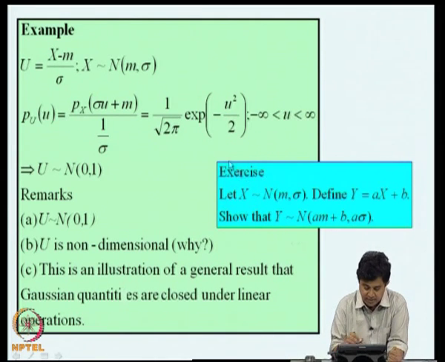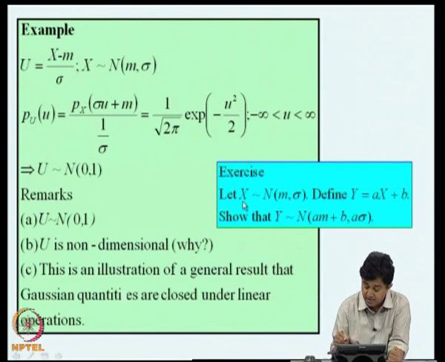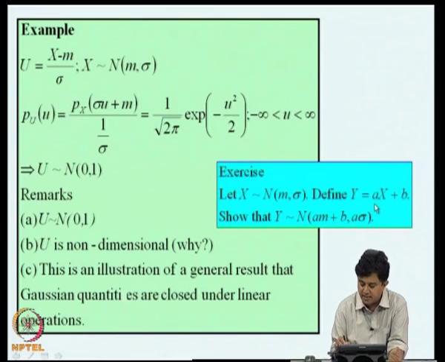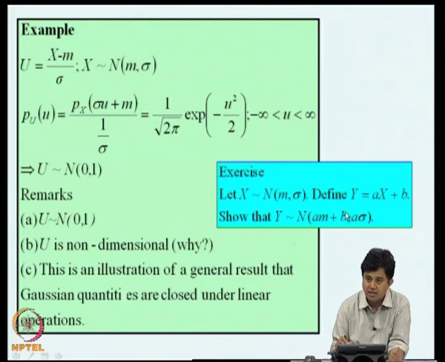As an exercise, we could consider another problem where x is again normal with parameters m and sigma, and we define a linear transformation on x, y equals ax plus b, where a and b are deterministic numbers, and we can show that y is again normal with parameters am plus b and a into sigma. This again is an illustration of the fact that a linear transformation of a Gaussian random variable keeps the random variable Gaussian.